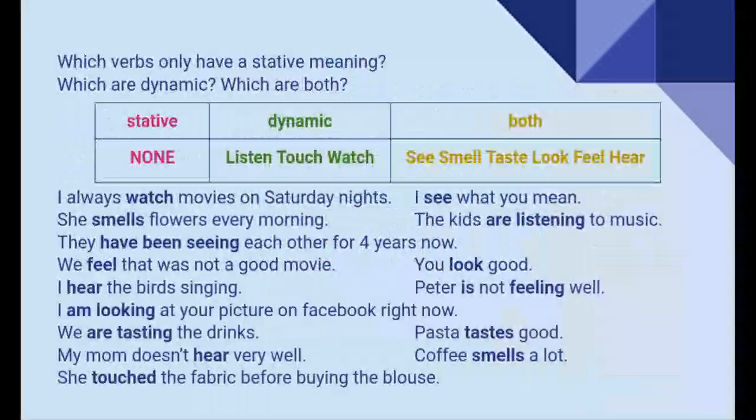Coffee smells a lot. Here again, I'm just describing, and since it is not voluntary and is not involved in an action, it's a stative. She touched the fabric before buying the blouse. Touch is a dynamic verb. Very good.